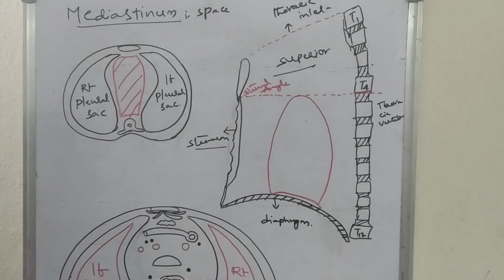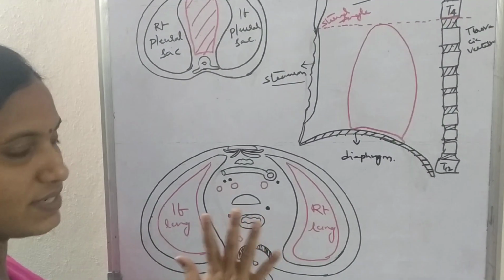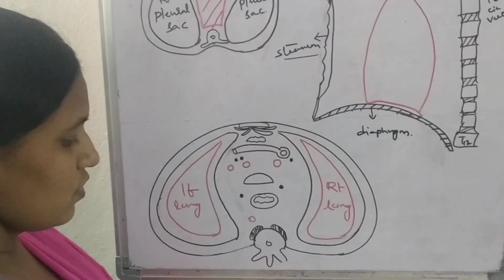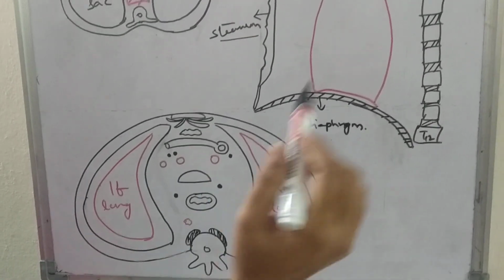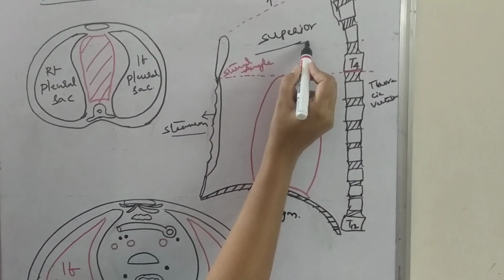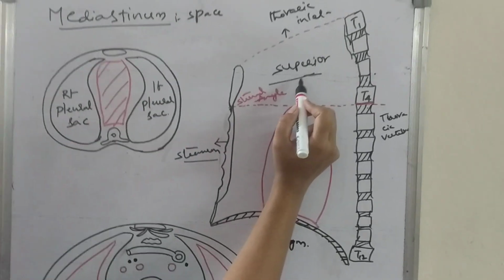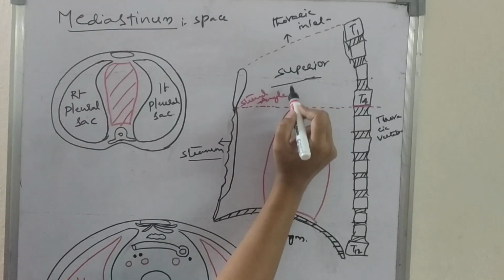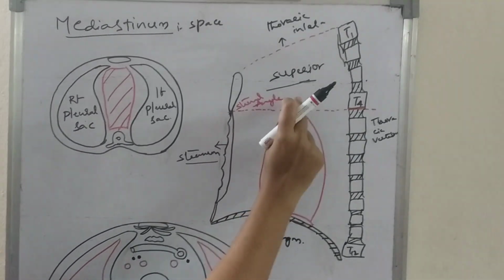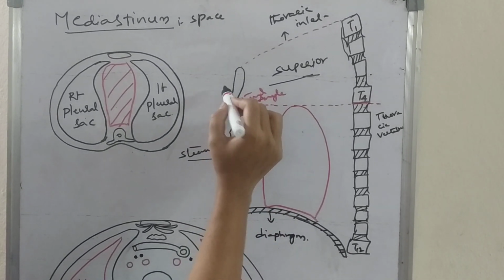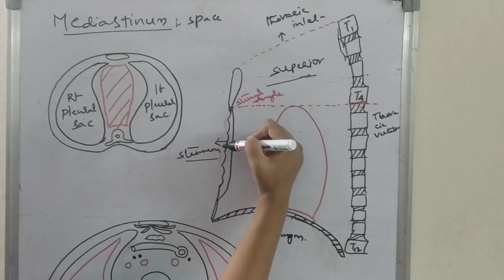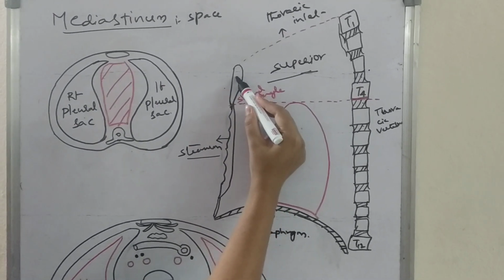First we will discuss the superior mediastinum. What are its boundaries? Anteriorly we will have the manubrium sterni, part of the sternum.